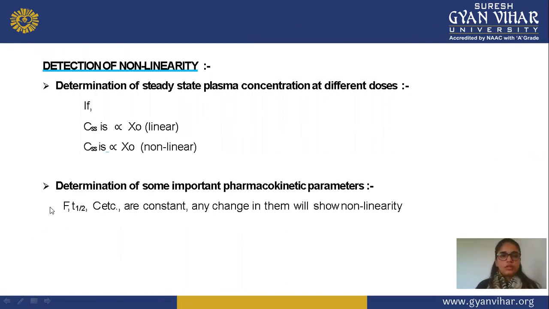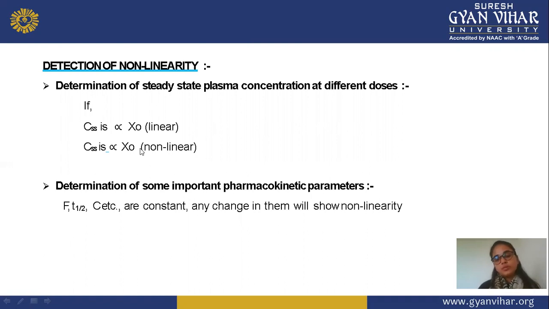Next is detection of non-linearity. In this, we can determine the steady state plasma concentration at different doses. Meaning, for different doses, we check how much drug plasma concentration there is at steady state. And this is the equation. The steady state concentration is directly proportional to X0 for linear. If the steady state concentration is not directly proportional to X0, it is non-linear. So this is the determination of steady state plasma concentration at a specific dose.